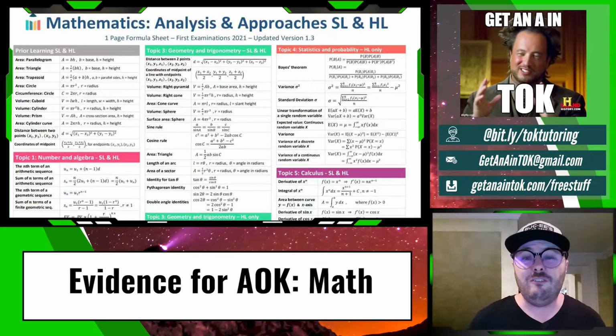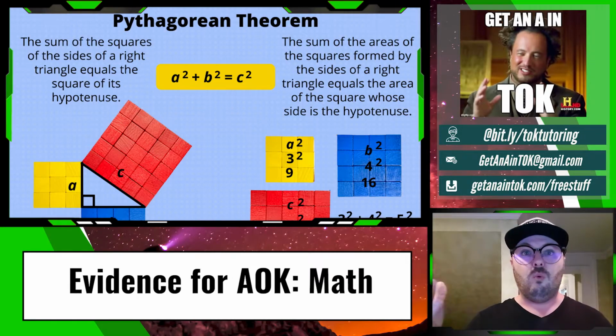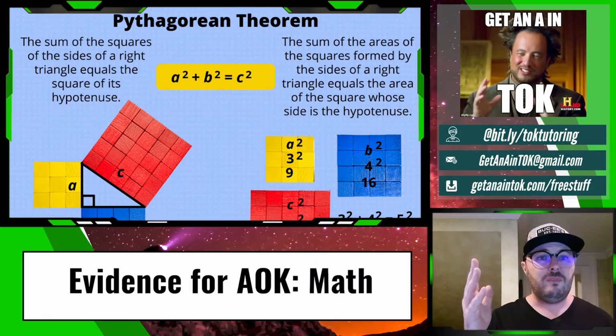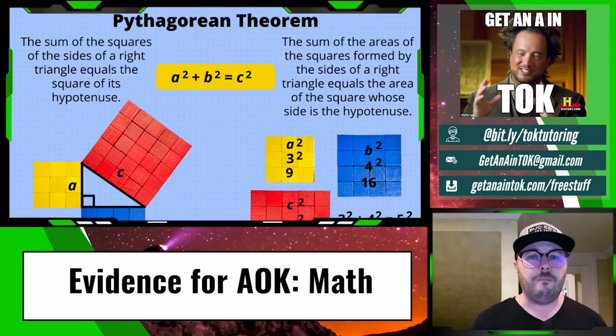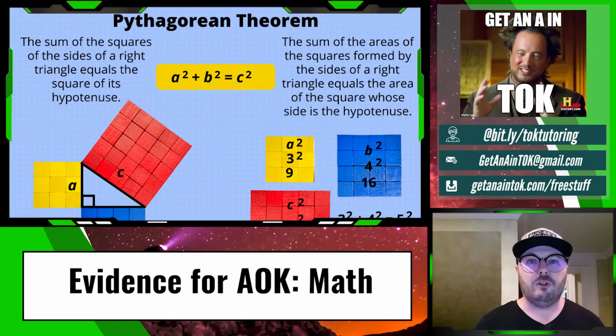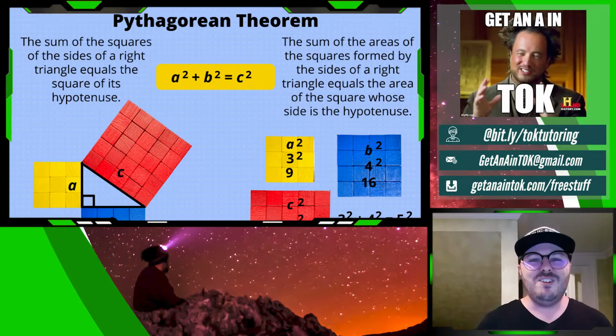Now, let me give you something good here, but also a warning. I see a lot of people using the Pythagorean theorem, both for the essays and for the exhibition, because it's something we all know and understand. We would say it's indisputable, although I've heard there's this new field of math, like the anti-Pythagoras or something. Somebody wrote about that. That's cool. But we would all say that the Pythagorean theorem is indisputable, so that can work. But at the same time, if you want to stand out, don't use that specific theorem, because many people are using that. Look in the reference pages in your textbooks. Think about what you've used and why you've used it, and use that as an example.